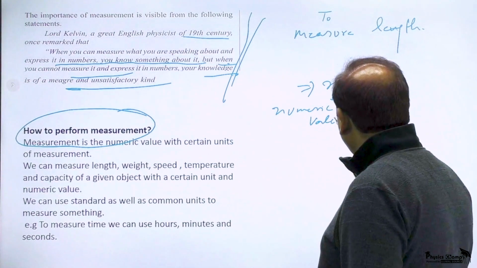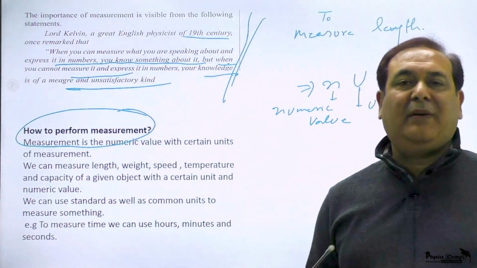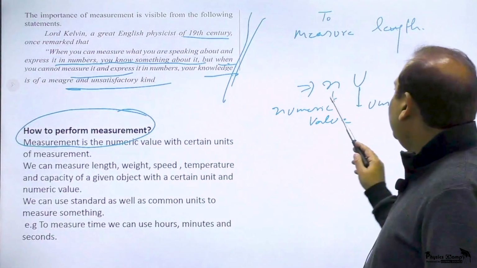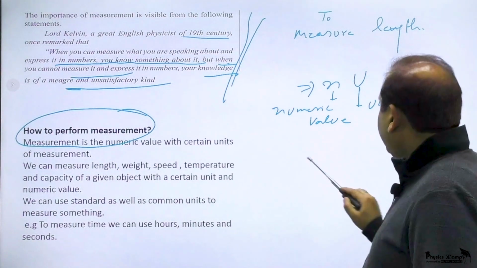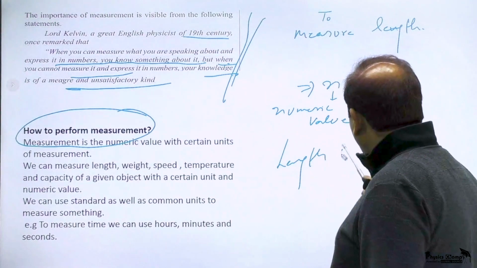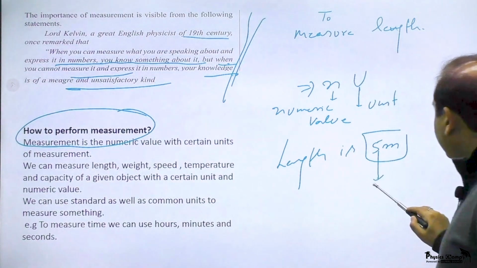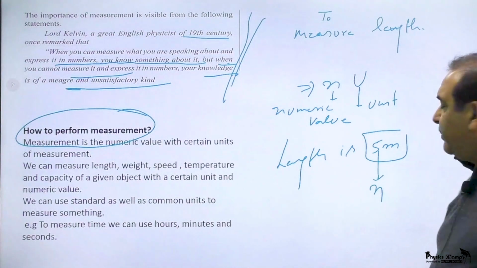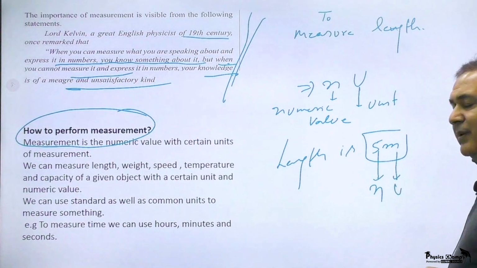It means how many times a unit is repeated. That gives you the measurement. For example, if I say length is 5 meter, it means 5 is the numeric value and meter is the standard unit.